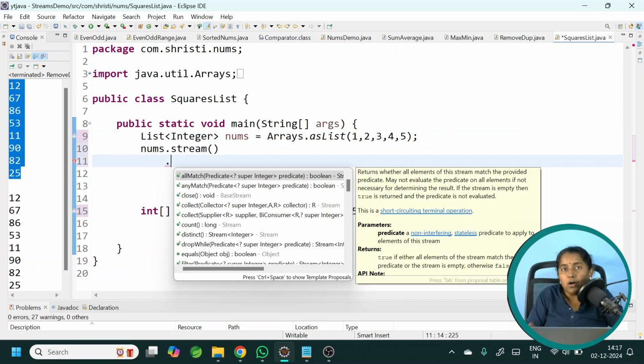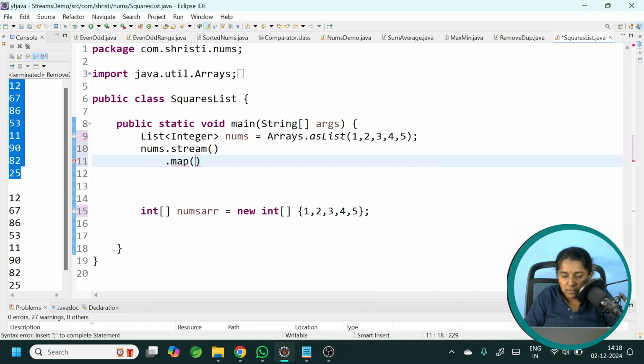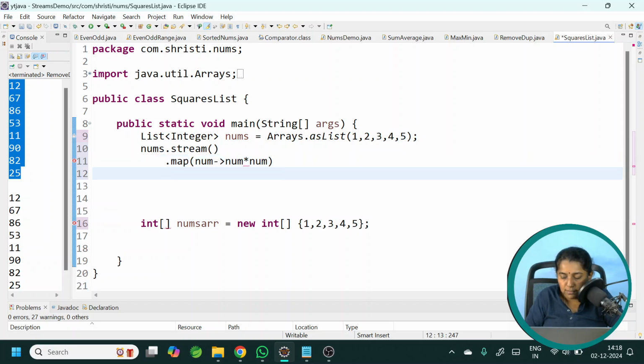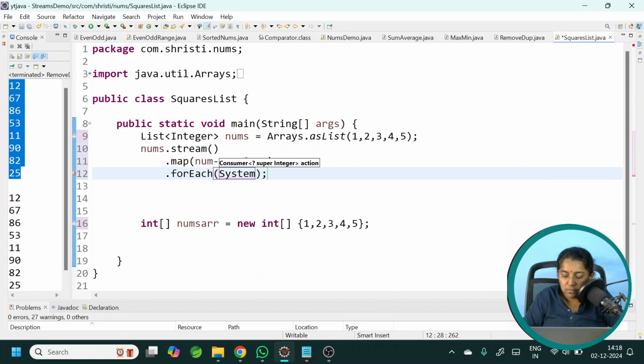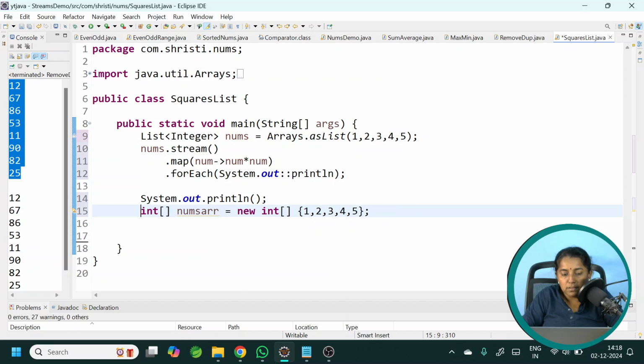To convert an object of one type into another type, we have to use map. I can use number arrow number into number, or you can use Math.pow. There are so many methods. So to start with, I will give it in this way. Dot forEach. Use method reference. System.out double colon println.